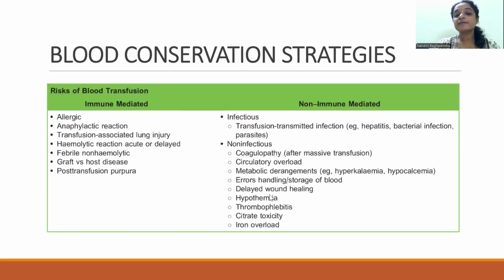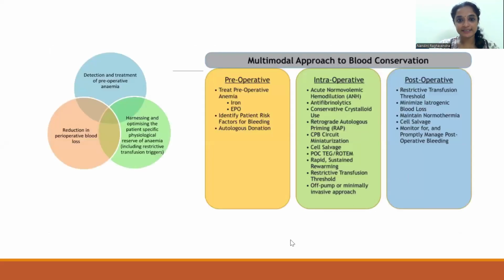So we are aware that there are a lot of complications which are related to blood transfusion, like certain immune-mediated reactions, which are allergic, anaphylactic reactions, transfusion-associated lung injury, graft versus host disease. We can also have non-immune-mediated infectious diseases or non-infectious complications like coagulopathies, circulatory overload, hypothermia, thrombophlebitis, to name a few. So there are recent thought processes wherein we are using a restrictive strategy of trying to preserve the blood. Or rather, we are not allowing for blood transfusion to occur, and certain blood conservation strategies are being used. So this needs to be done in a very planned and prepared manner, and a multimodal approach is necessary.